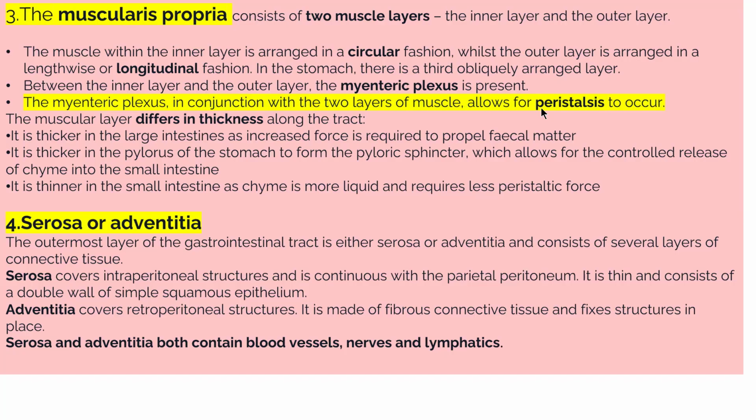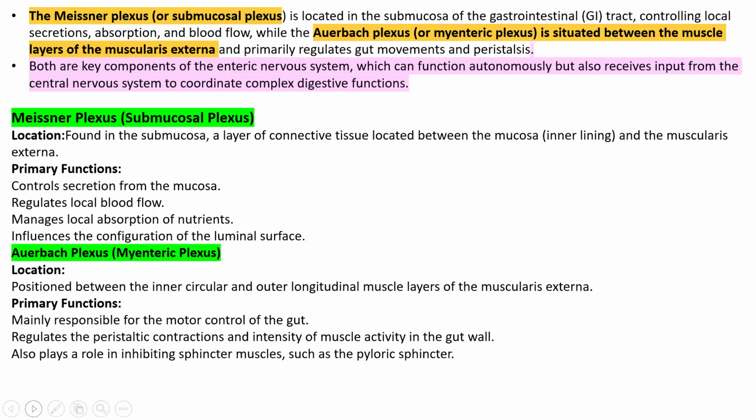Now the last layer is the serosa. The outermost layer is the serosa or adventitia. Serosa covers intraperitoneal structures and continues with the parietal peritoneum. It is thin and consists of a double layer of simple squamous epithelium. Adventitia covers retroperitoneal structures, and is made up of fibrous connective tissue which helps to fix the organ in place. The serosa and adventitia, the outermost layer, contain blood vessels, nerves and lymphatic vessels. Very important point.